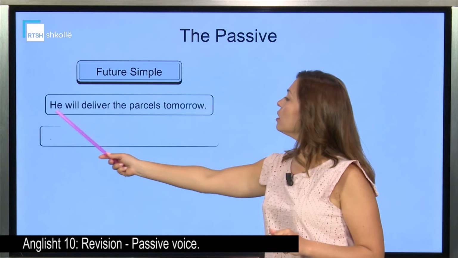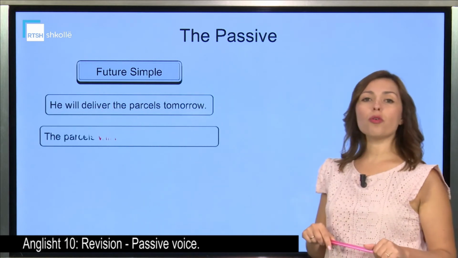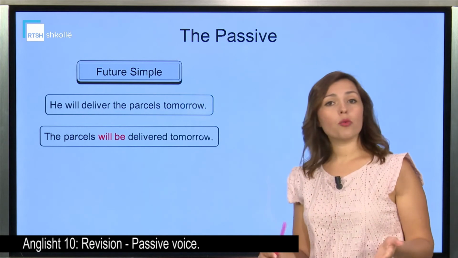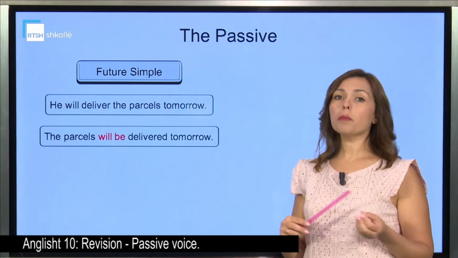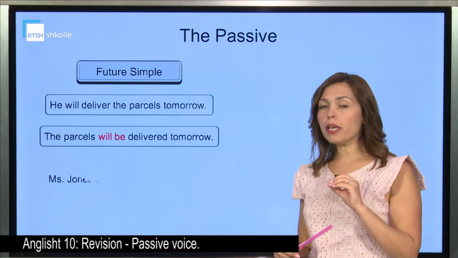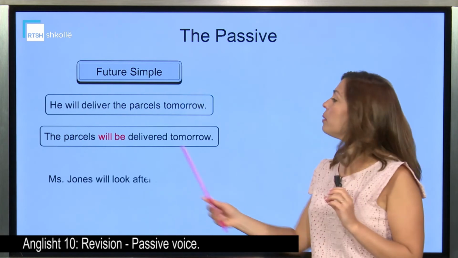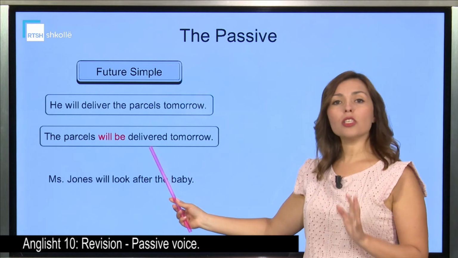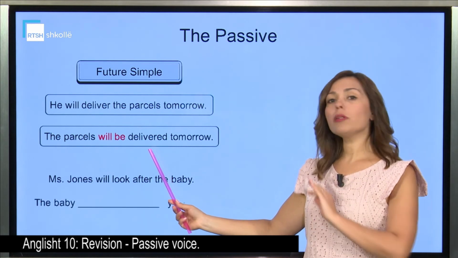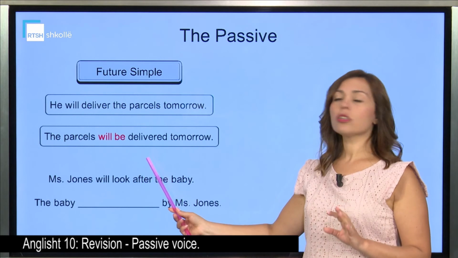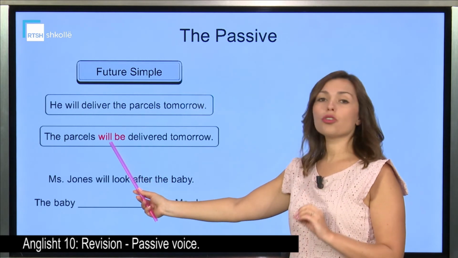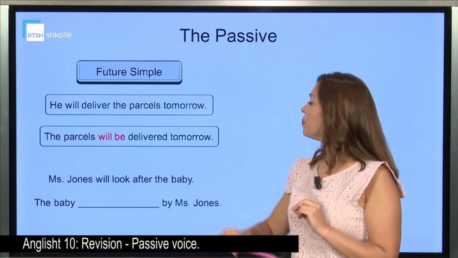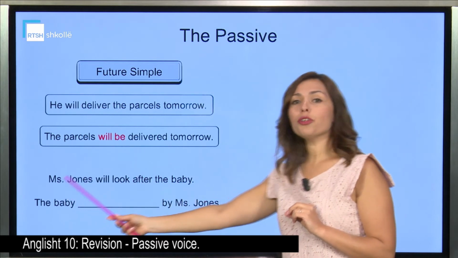He will deliver the parcels tomorrow. So the parcels, since we have the word will, be. So the verb to be in the future: will be delivered. Again, this does not change. As we said, the past participle does not change. Just the future form here. We have the future form of the verb to be. And this is very easy for you.